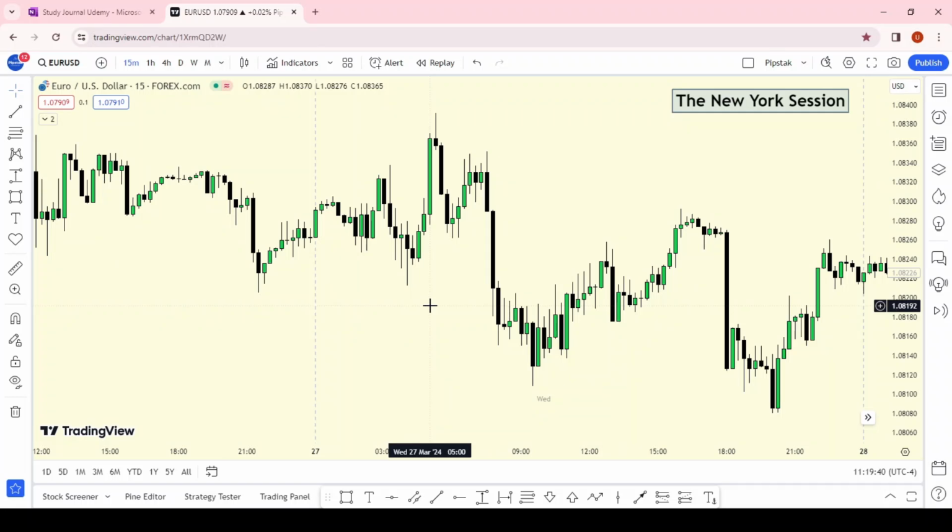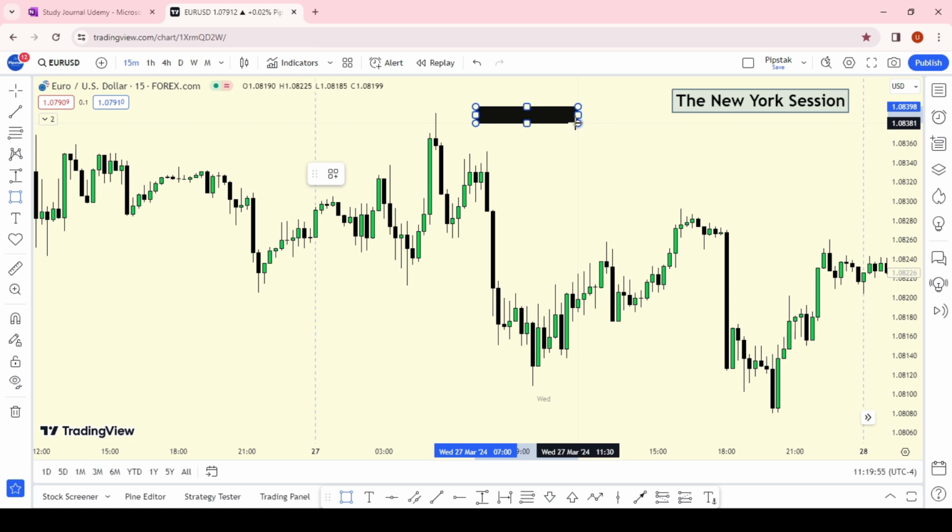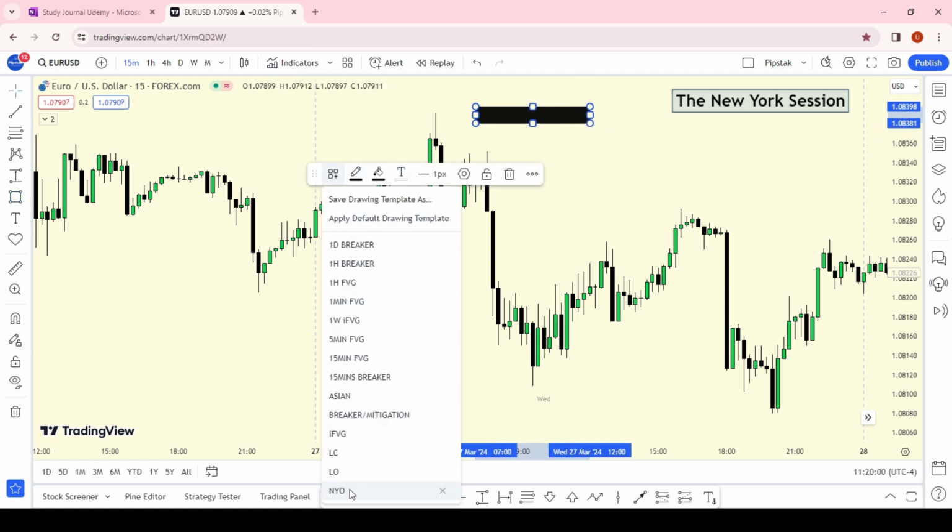So once again we are looking at the New York session. Essentially you're just doing the same thing that we already have outlined in London. What you want to do is make sure that you're observing between the time from 7 a.m., which is the New York session, to 12 noon. That is the period you want to be watching for the New York session.